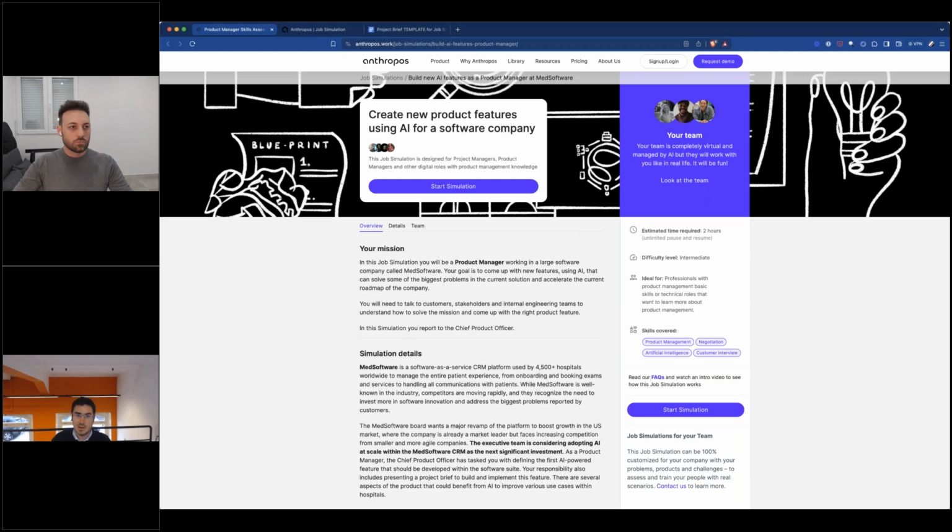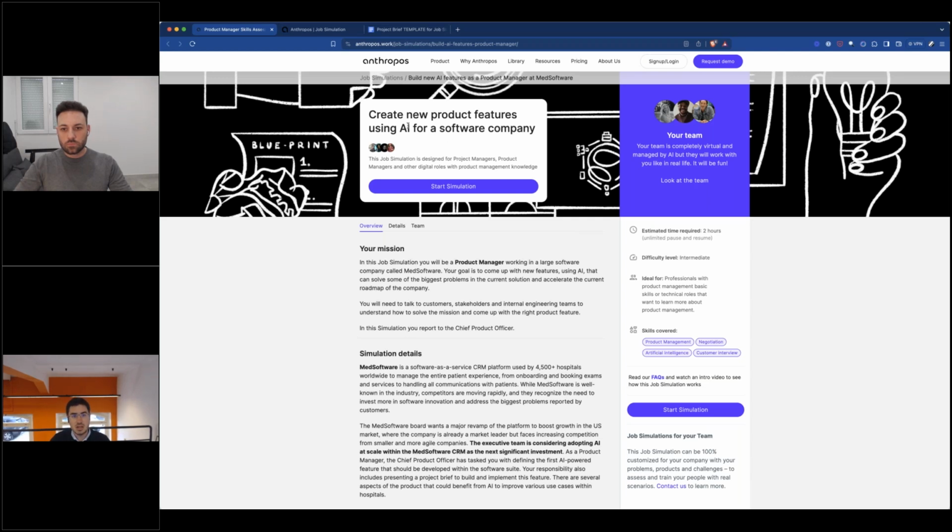Job simulations right now are available in our library. As Mario just said, we are planning to release more every month. But at the end of the day, every company can take the job simulations that they're building for any role, for any task, and decide to customize all of it, right? So it's pretty simple with Anthropos Studio.